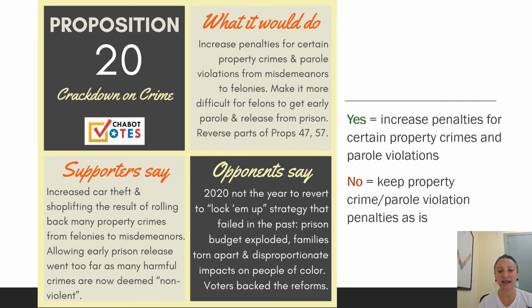And opponents are saying, look, 2020 is not the year to revert to this lock 'em up strategy that failed in the past. The budgets of prisons have exploded, families have been torn apart, and there's been disproportionate impacts on people of color. And they say, look, Prop 47 and Prop 57 were passed relatively recently. Voters backed them. Let's not go against what voters wanted in the recent past. So you make up your own mind.